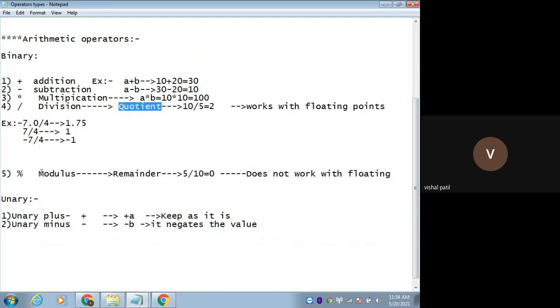Let's see the next one, the modulus operator, which comes under the arithmetic category only. This returns the remainder.